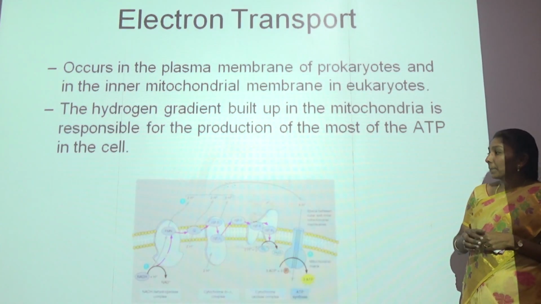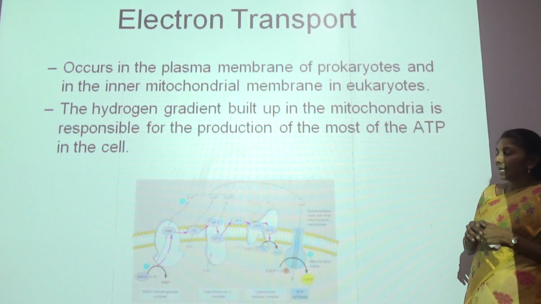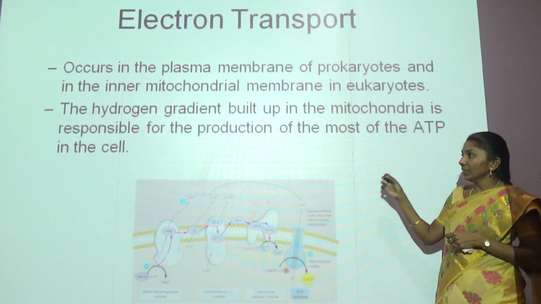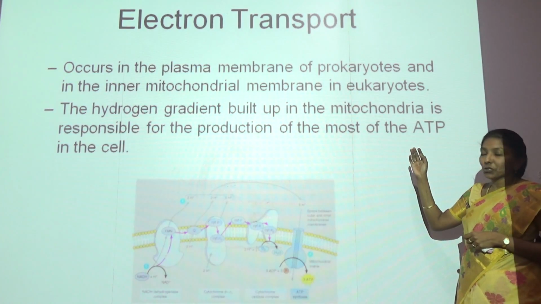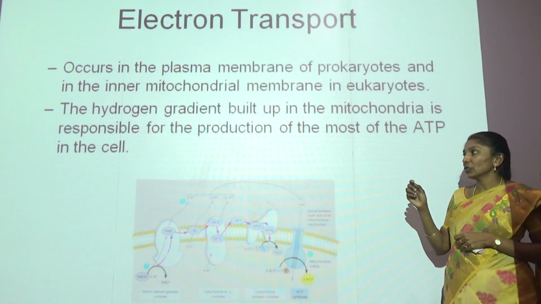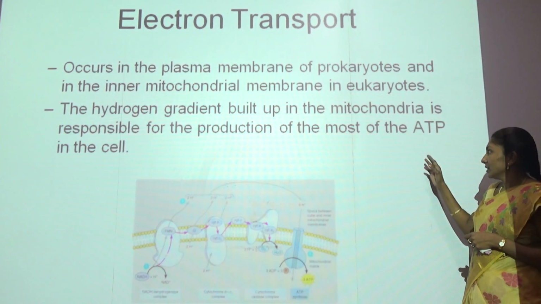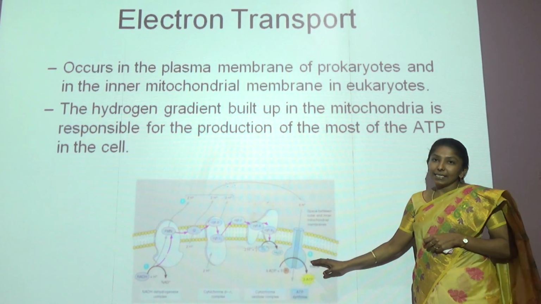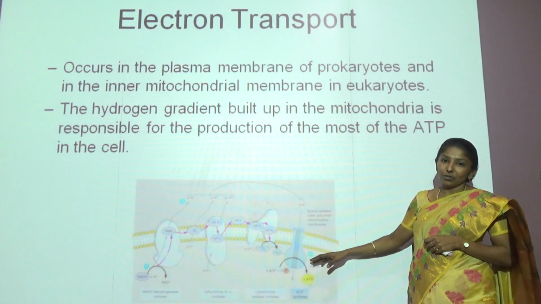Next slide please. And here, this occurs in the plasma membrane of prokaryotes and the inner mitochondrial membrane in eukaryotes. We too belong to eukaryotes, and this occurs in the mitochondria of each and every one of our trillions of cells. The hydrogen gradient is built up in the mitochondria, and this is responsible for the production of ATP in the cell. ATP is nothing but the energy currency of the cell.